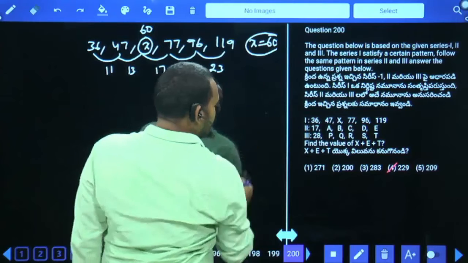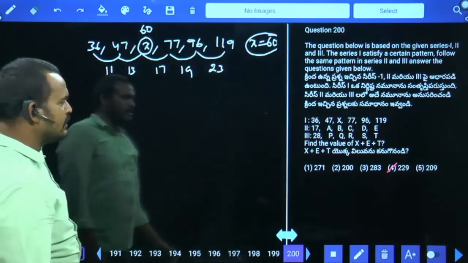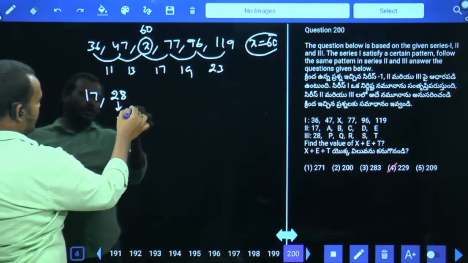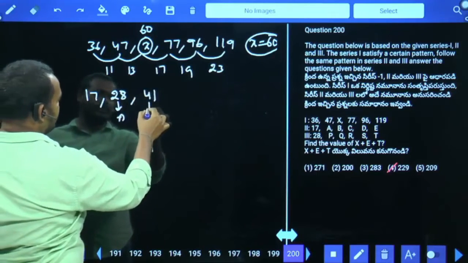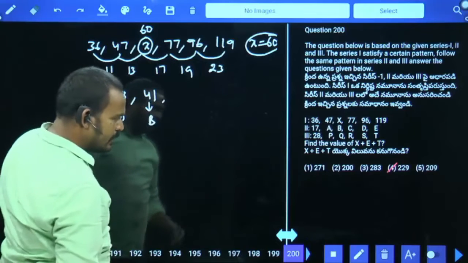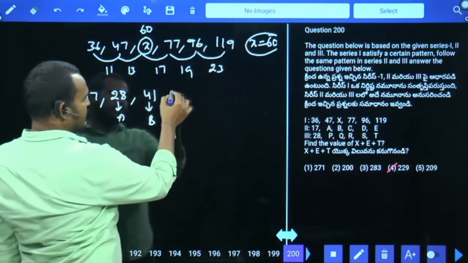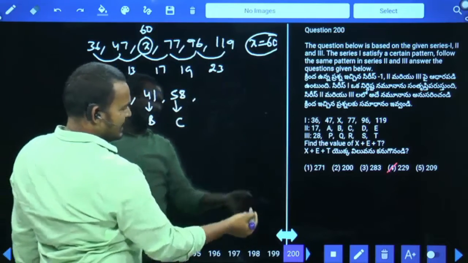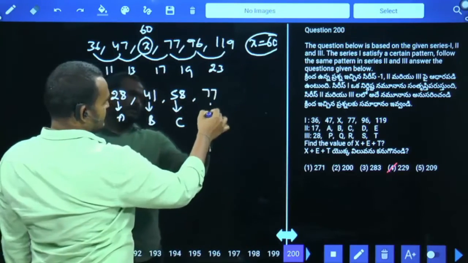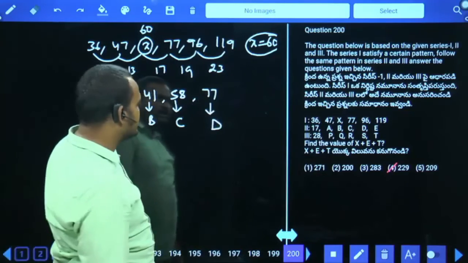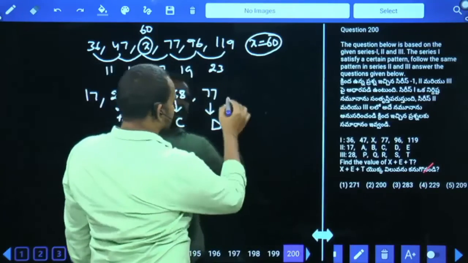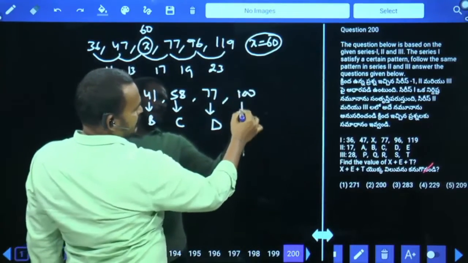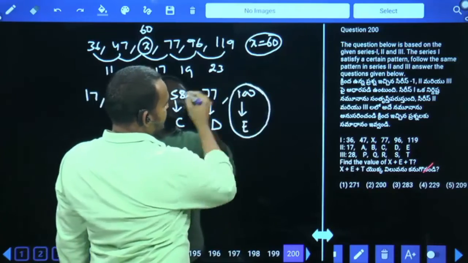Next, the second one: 17, A, B, C, D, E. 17 plus 11 is 28, the A value. Next, 28 plus 13 is 41, the B value. 41 plus 17 is 58, the C value. Next, 58 plus 19 is 77, the D value. Next, 77 plus 23 is 100. It is the E value. Then the E value is 100.